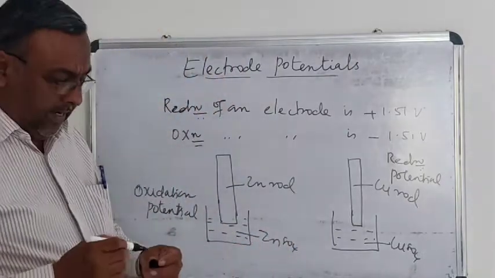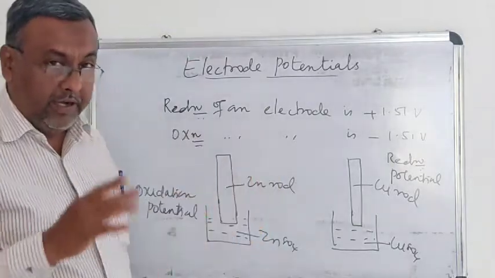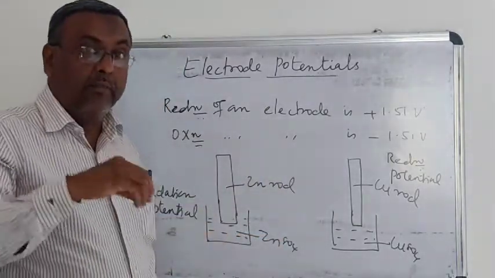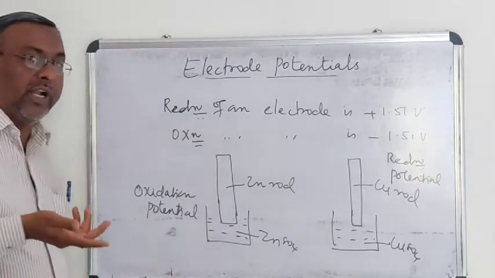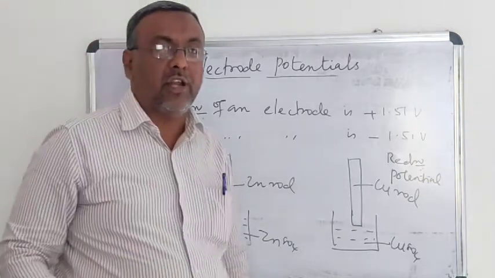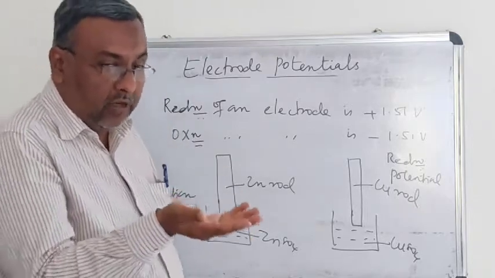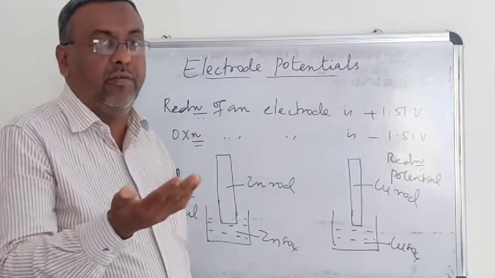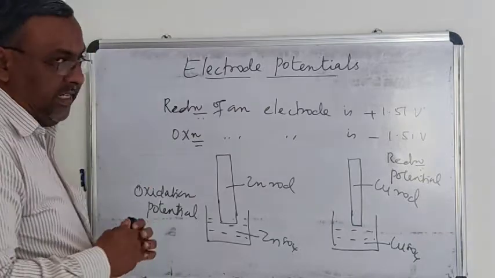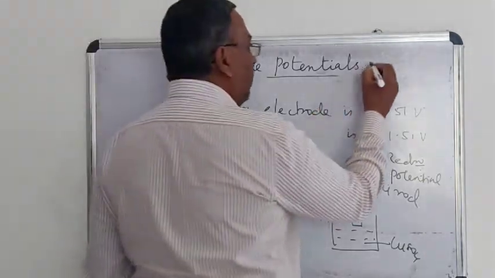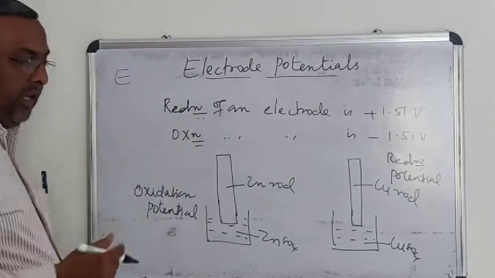We cannot determine the single electrode potential separately. It has to be connected with some reference electrode. Then only you can find out the oxidation potential or reduction potential of any electrode. If the reduction potential is positive, automatically the oxidation potential of the same electrode will be negative, and vice versa. Next, electrode potential is nothing but EMF, that is usually called E.